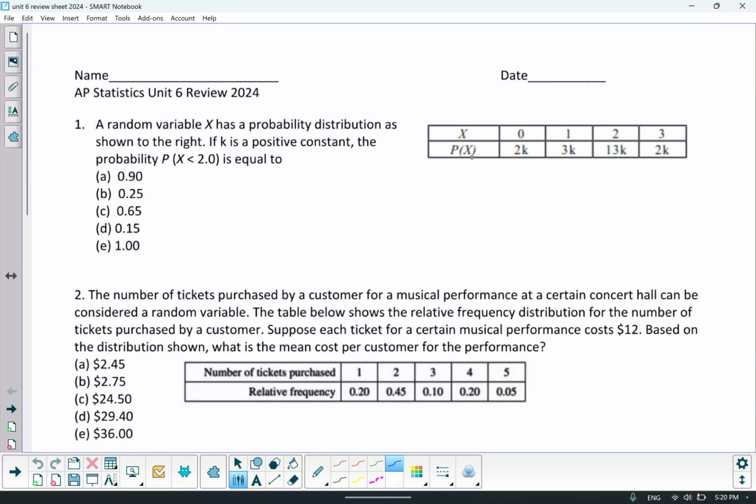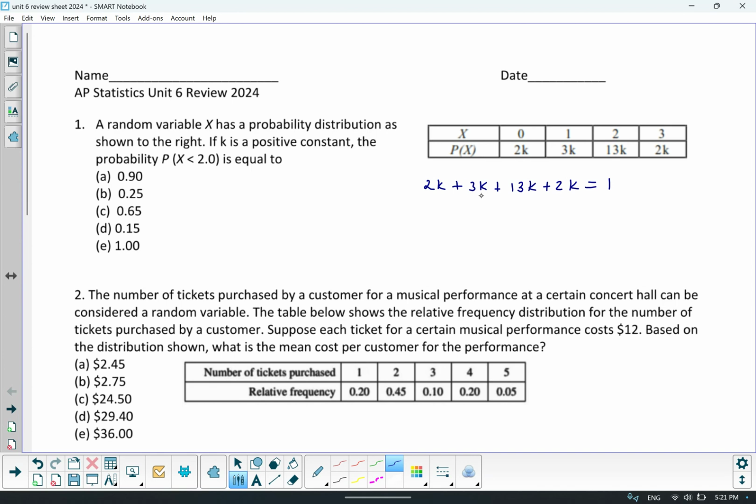Now we know that the probabilities have to add to 1 to be a probability distribution, and that's going to help us. Because what I can do is sum all these probabilities together and set them equal to 1. And I have this mini algebra equation.